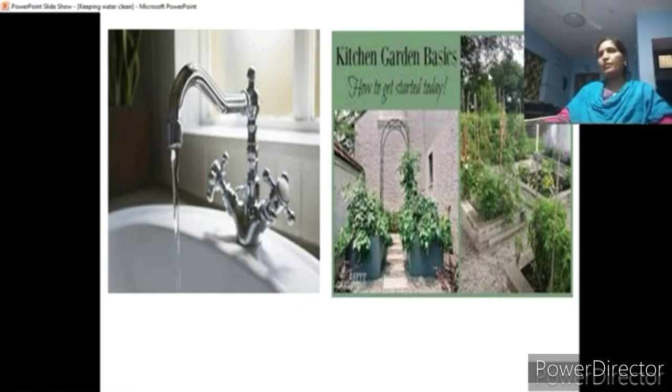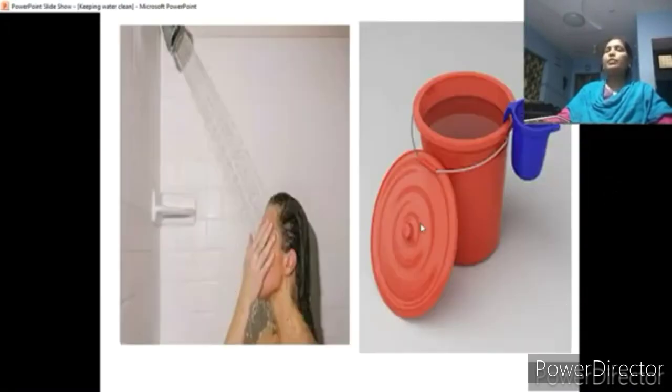Some amount of water can be saved when we are reusing it. So these are the ways to use the water wisely, to use the water carefully. When you follow these small tips, we can save our earth, our planet from water scarcity. The future generations should not suffer with the water scarcity problem.